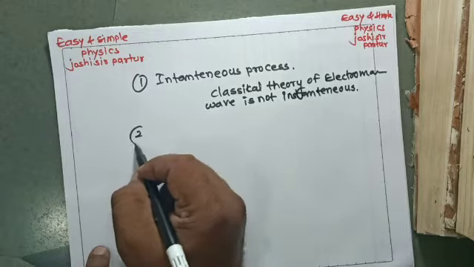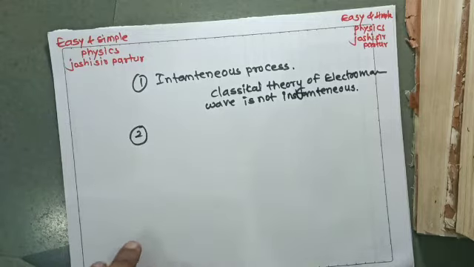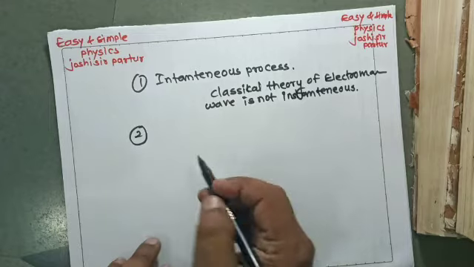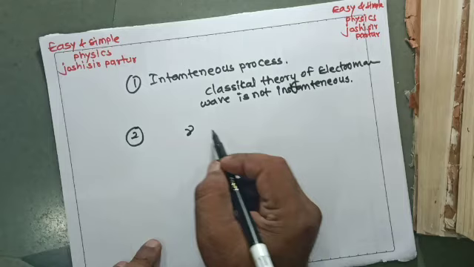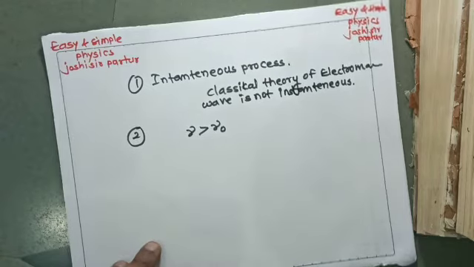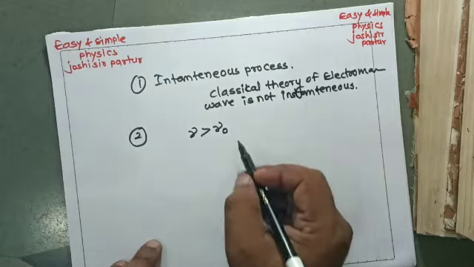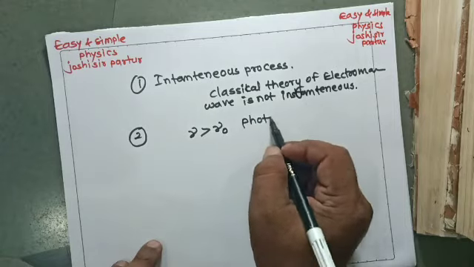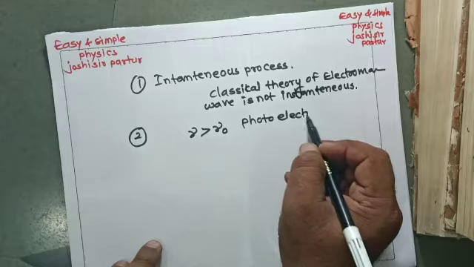The second thing is, in photoelectric emission, if the frequency of incident light is greater than a certain frequency called the threshold frequency, photoelectric emission is there.